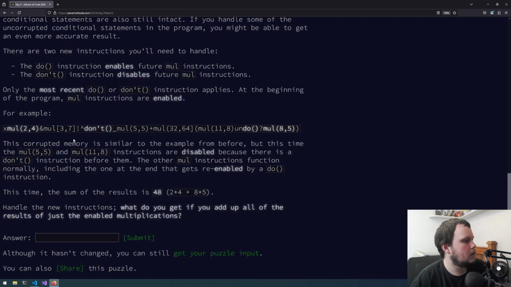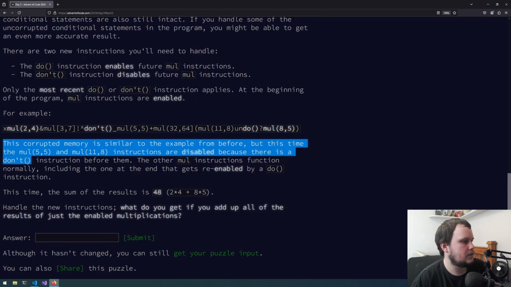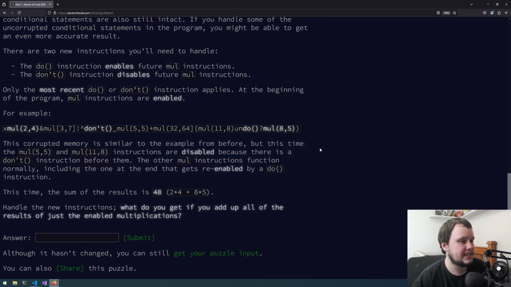Okay, interesting. So for example, we would do this, so it initializes as do, so do this. Then would be don't, so skip, skip, skip, do this one. So this corrupted memory is similar to the example from before, but this time these 2 mul instructions are disabled because there is a don't instruction before them. The other mul instruction functions normally, including the one at the end, which then gets enabled. Okay, interesting. So let's get started on part 2.